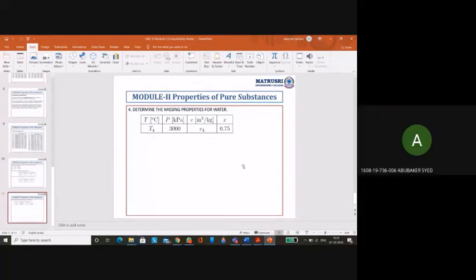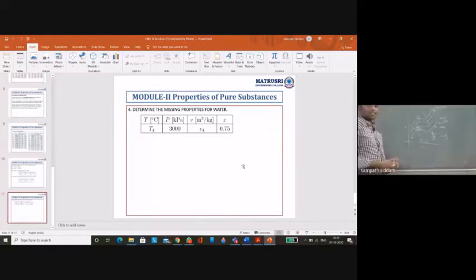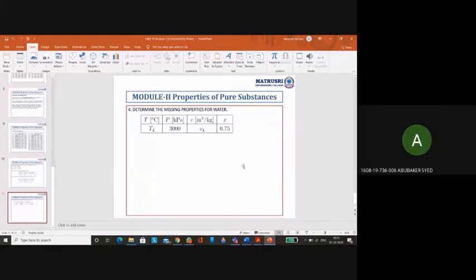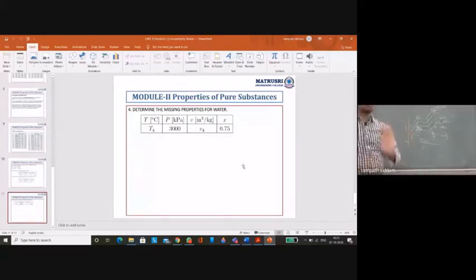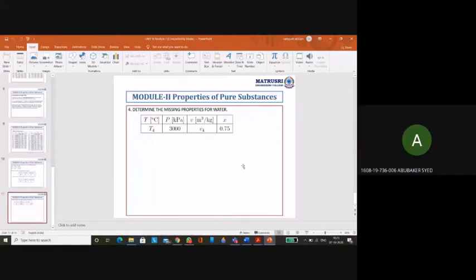So, sir, whenever T or P is missing, we need to find TSAT or PSAT. Yes, only saturation temperature and saturation pressure we can identify. We cannot find the given one, I mean, the actual temperature and actual pressure. Is that clear? Yes, sir. That actual pressure and temperature, I do not know, I can vary. Here it may be some other temperature, here it may be some other, that all depends. Yes, sir.